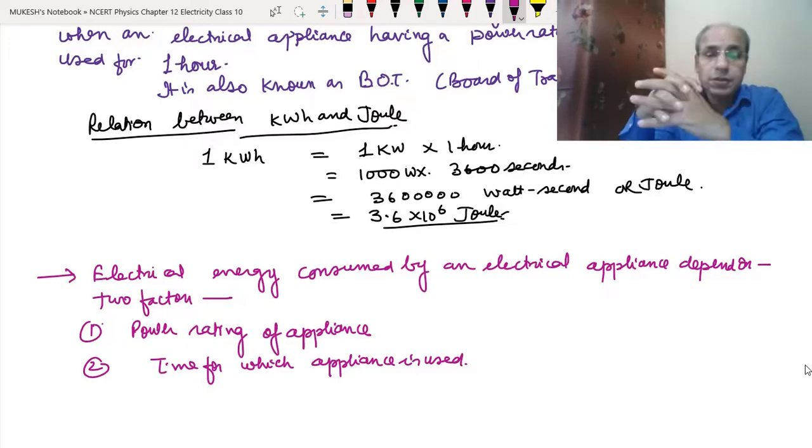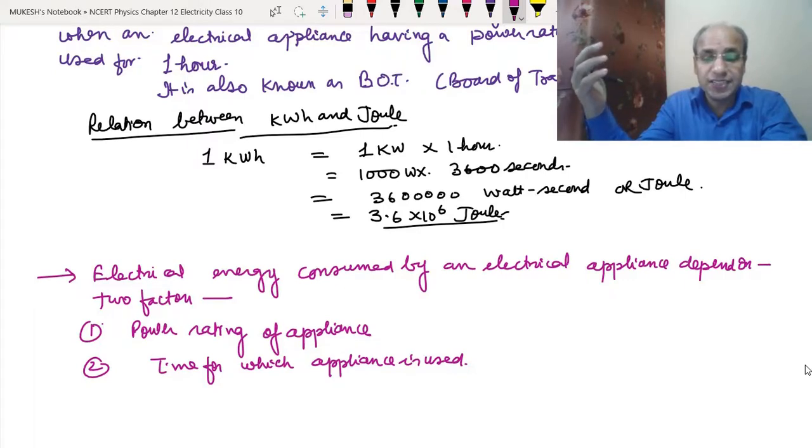Now, normally we have different appliances in our home, like different tube lights, fans, ACs, refrigerators, geysers. There are so many appliances in our home. Then how do they calculate commercially how much energy is consumed and what will be the bill of the electricity consumed?